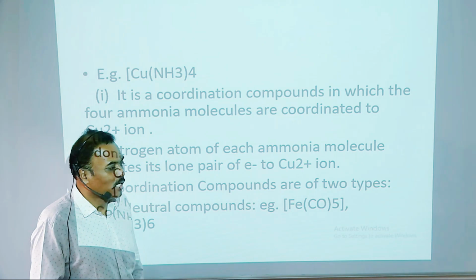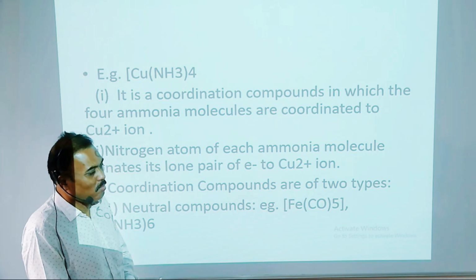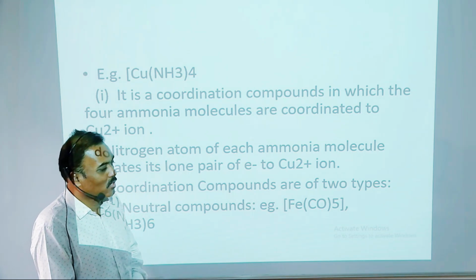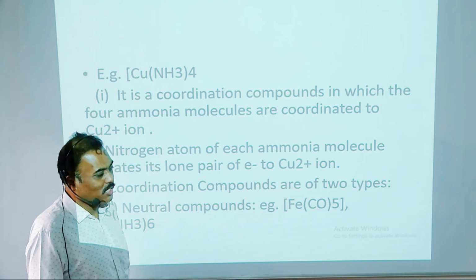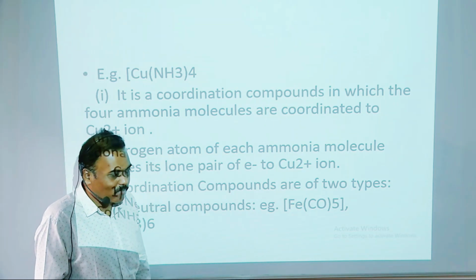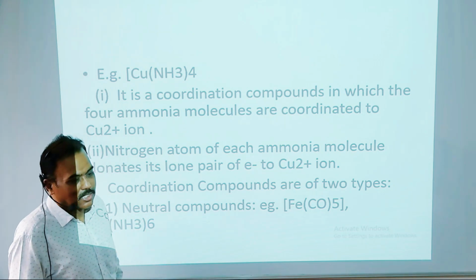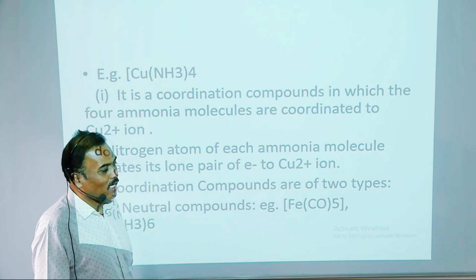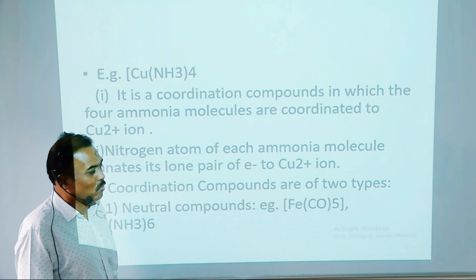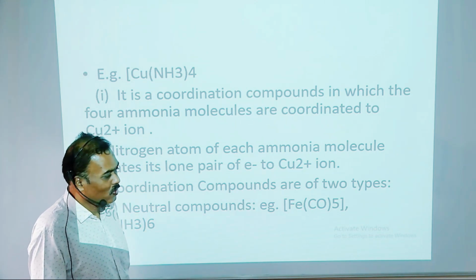So it is an example of a coordination compound. In between the copper and NH3 there is a coordinate bond, and therefore it is an example of a coordination compound.